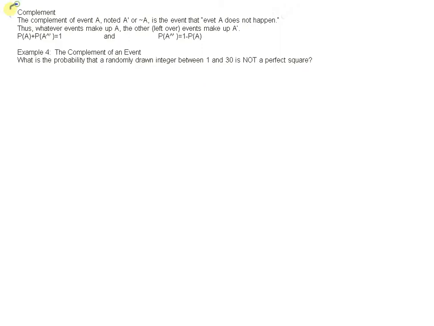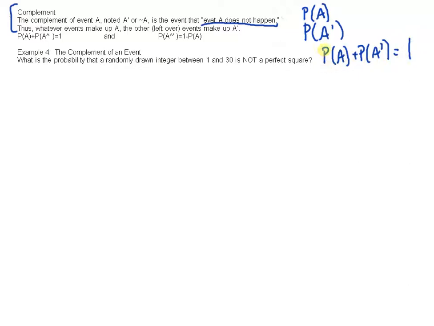Complement, we talk about the probability that the event A does not happen. So we could be talking about the probability of event A or the probability that everything except for A happens. Okay? And we know that all the probabilities of an event happening are going to add to 1. So if we have the probability of A, everything in A, plus the probability of everything outside of A, this is going to equal 1.